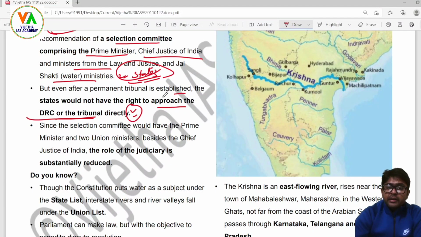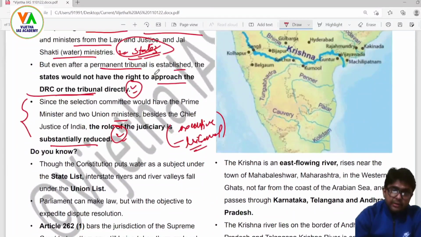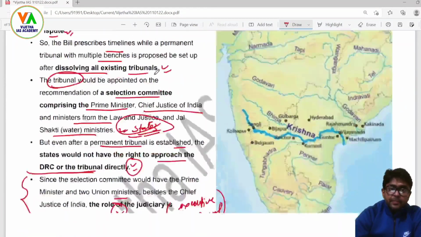Since the selection committee would have the Prime Minister and 2 union ministers besides the Chief Justice of India, the role of the judiciary is substantially reduced, because more or less it has become an executive tribunal. Here the scope for politically motivated actions still remains in function. That is not actually addressed.